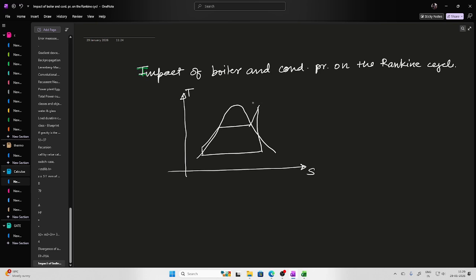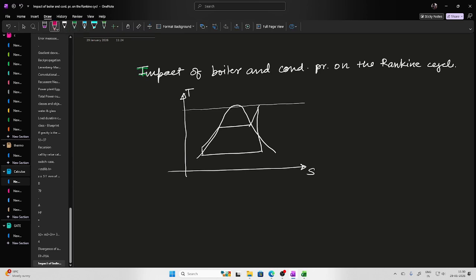So let's say this is the value of temperature beyond which we cannot go. Why? Because there is a metallurgical constraint that if the steam temperature goes beyond, let's say, 560 or 570 or 600, depending on the material of the turbine blades, then there is a possibility that creep can happen there. So to prevent creep, we set the limit of the temperature beyond which the temperature of the steam at the turbine inlet doesn't go. So let us understand the impact of the boiler pressure.